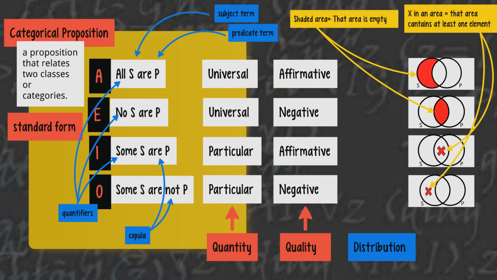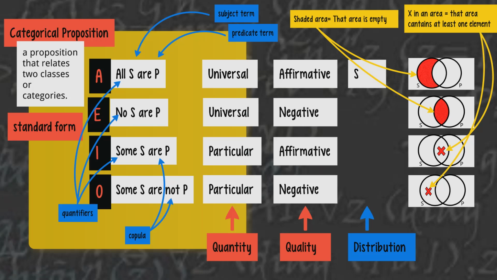Our X's in our Venn diagram will always indicate that that area contains at least one element, and that's all it will indicate. It contains at least one element. Okay, so now we're ready to talk about distribution.